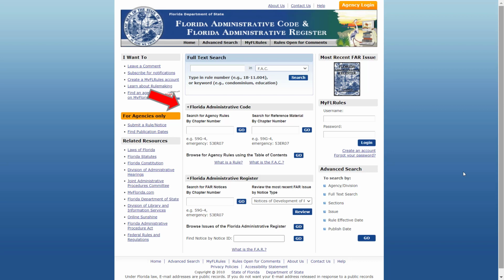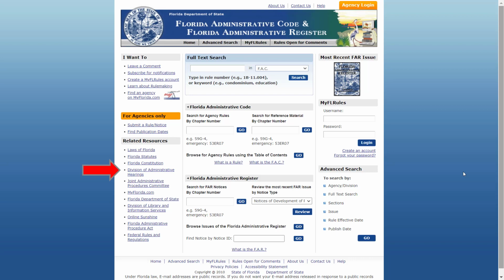So you'll notice at this same website, you can search through the Florida Administrative Code. If you have a citation, you can use that. You can also browse or use the table of contents. You can do a full text search. I don't have a citation. I don't know a particular agency. I'm just looking for something that deals with this topic. You can do the full text search, and then with the pull down menu decide if you want to look through the register, which is the daily newspaper of all the sausage making, all the process, or if you want to look in the current existing Florida Administrative Code.